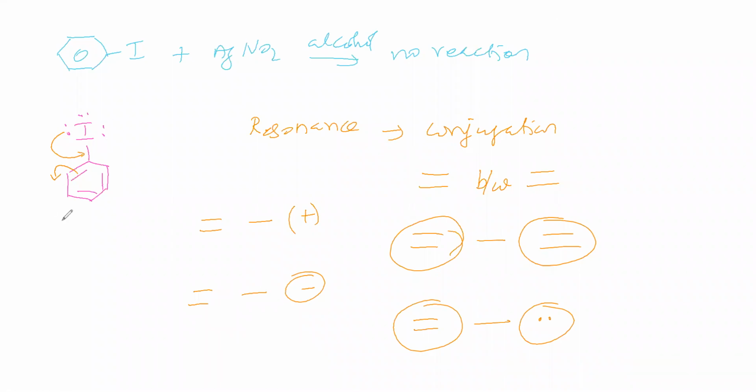Now in iodobenzene, resonance is possible. Why? Because here a lone pair is there, and here a double bond is there. The double bond and lone pair are separated by a single bond, so the lone pair is in conjugation with this double bond. So resonance is possible. Resonance means migration of electron cloud. Now iodine has 3 lone pairs, and it is bonded with benzene.